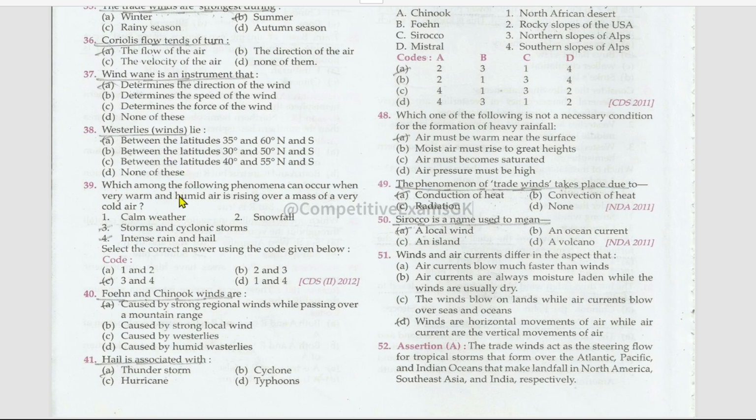Which among the following phenomena can occur when very warm and humid air is rising over a mass of very cold air? Those are storms. Select the correct options. Storms and cyclonic storms and intense rain and hail. Foehn and Chinook winds are caused by strong regional winds while passing over a mountain range. Hail is associated with thunderstorms.